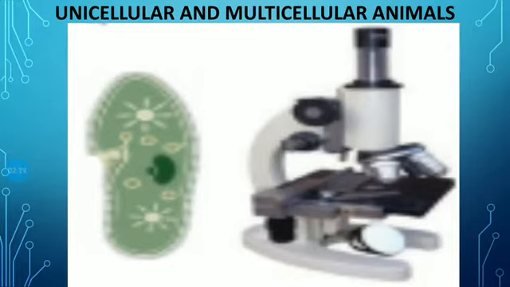To observe all these unicellular animals we have to use the microscope. Under a microscope we can study these microorganisms deeply.